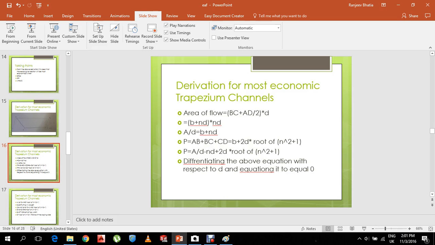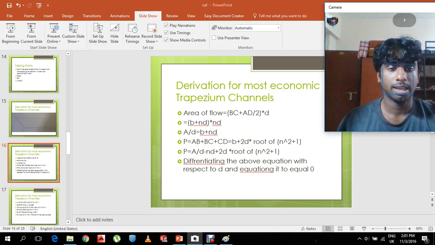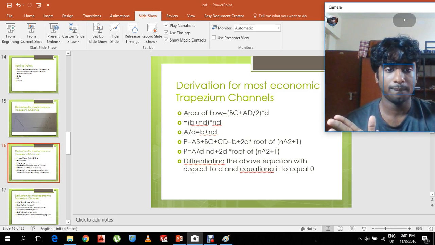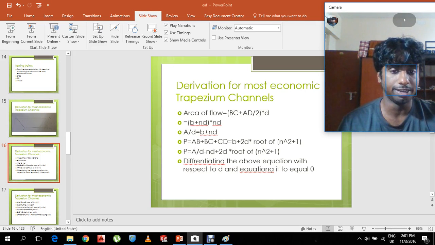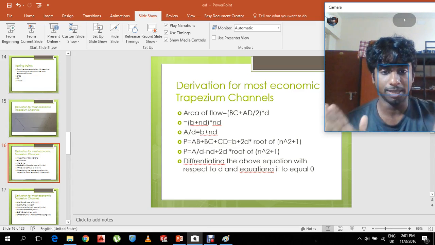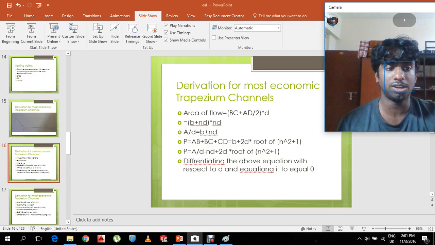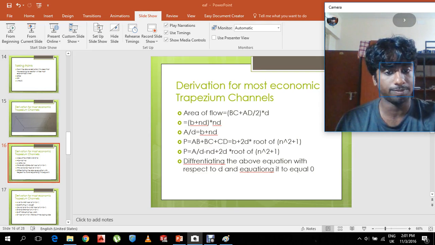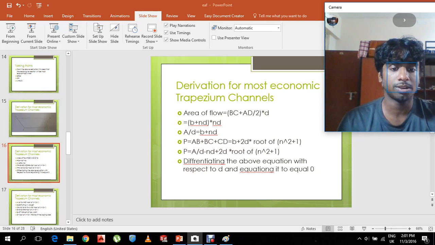Area of flow is equal to (BC plus AD) by 2 into D, equal to (B plus nD) into D, and area by diameter is equal to B plus nD. Perimeter equal to AB plus BC plus CD. We do not take the top area. Finally, it is B plus 2D into root of n square plus 1. Perimeter is equal to A by D minus nD plus 2D into root of n square plus 1.